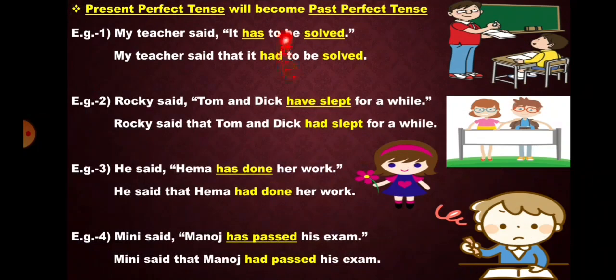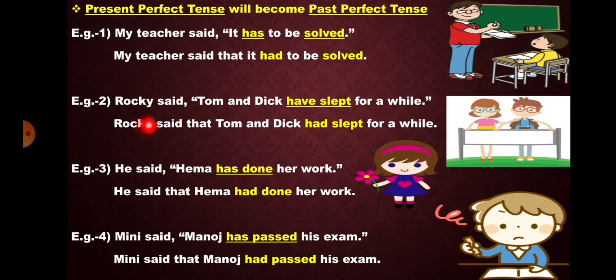Present perfect tense will become past perfect tense. The teacher said it has to be solved. Now here said is in past tense. So there will be a change in the tense of the reported speech. Has solved will change into had solved. So answer will be my teacher said that it had to be solved.